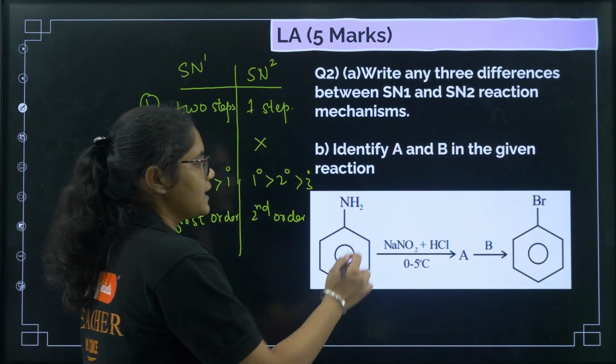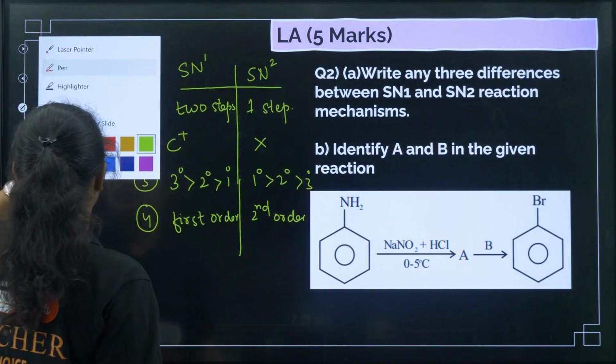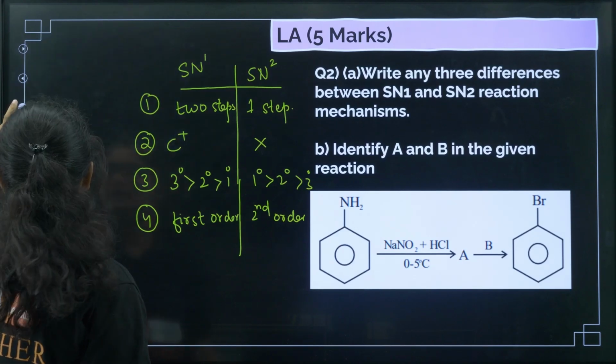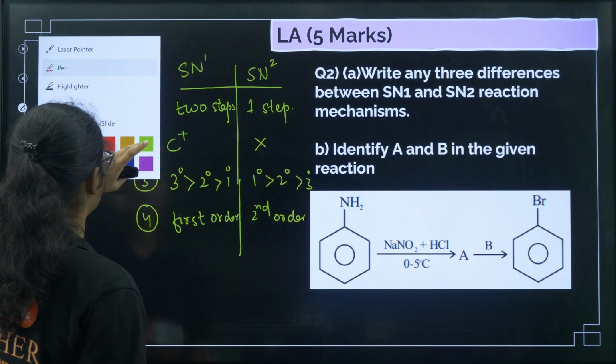Next, identify A and B in the following reaction. So this is again in the preparation of haloarenes part.